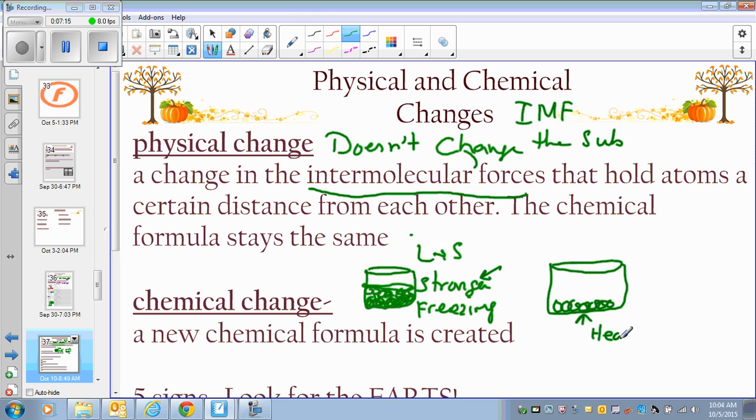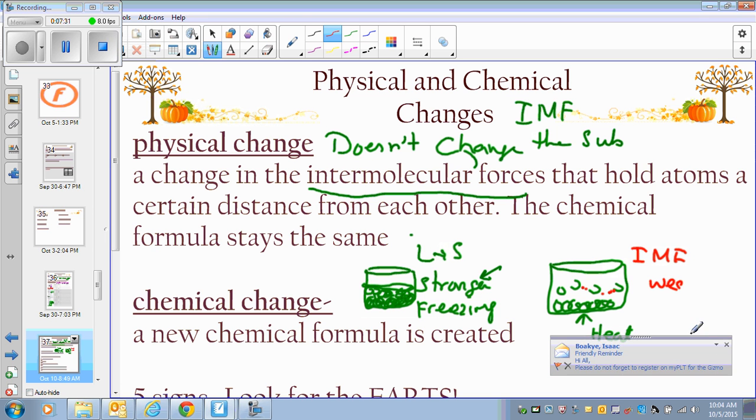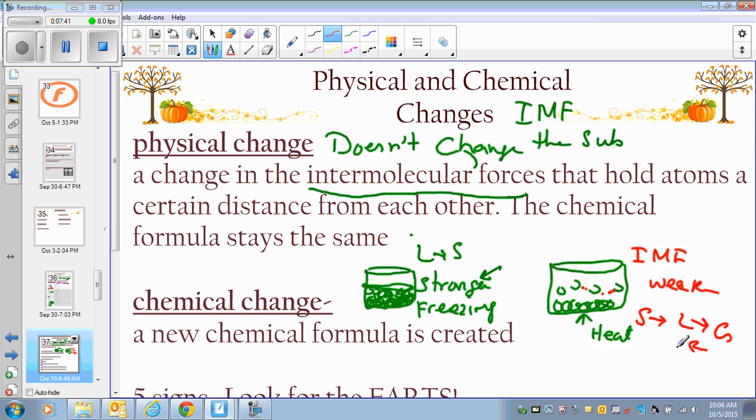I take those ice cubes, particles that are holding each other very tightly, and I start heating it. Okay, so they get more energy, they move fast, they get further away. So the intermolecular force, the force that was holding them together strongly, gets weaker. Okay, so IMF is getting weaker, and when IMF is getting weaker, they're going to turn from solid into liquid, and if I keep heating it, it will turn into gas. But I can always convert it back. I can cool it, go back.